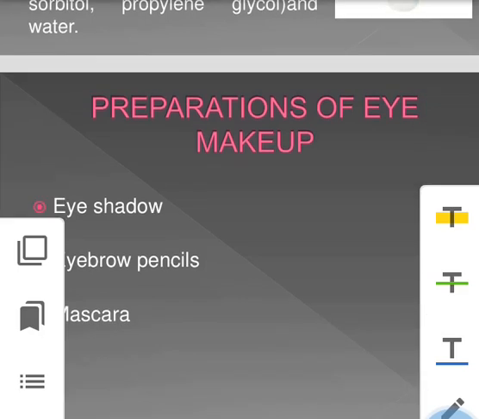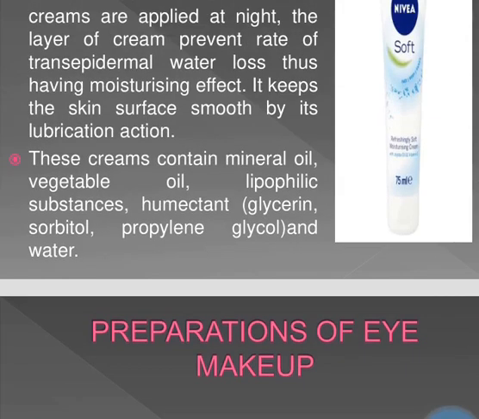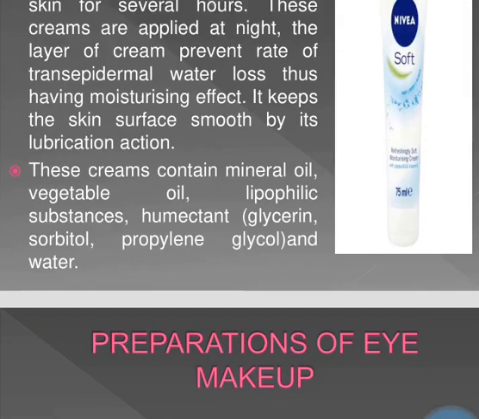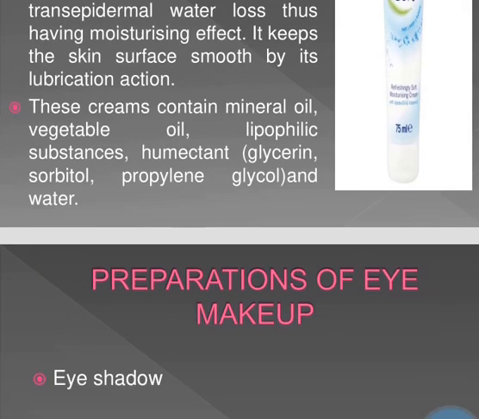Now we have started the explanation of the preparation of eye cosmetics. Already we have completed the definition of cosmetics, the classification, the functions of cosmetics, and various types of cosmetics. In case of facial cosmetics, we have already explained the powders and various creams which are used mainly for the process of cosmetics.